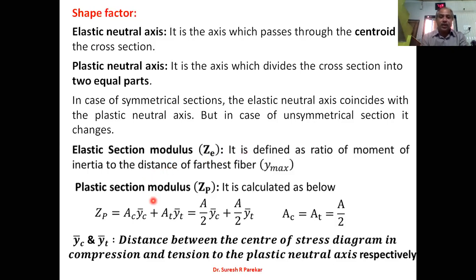Now plastic section modulus is calculated as ZP equals AC into YC bar plus AT into YT bar, where AC and AT are both the same because the plastic neutral axis divides the area into two equal parts. So I can replace AC and AT by A by 2. So I have A by 2 YC bar and A by 2 YT bar. And YC bar and YT bar are the distances of the centroid of the area in compression and the area in tension from the plastic neutral axis.